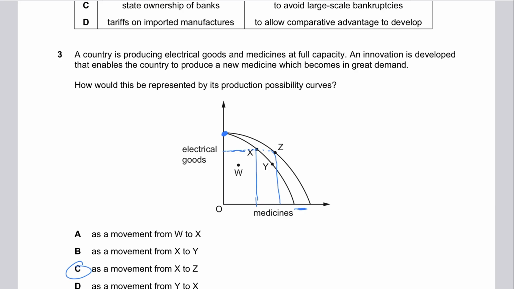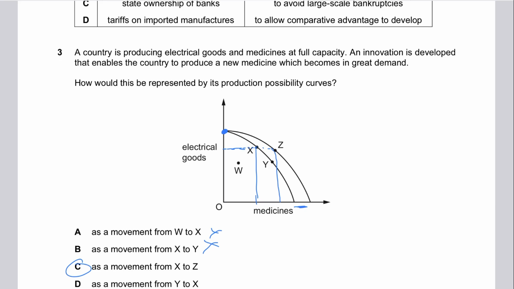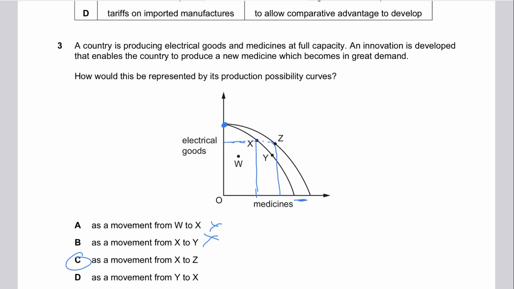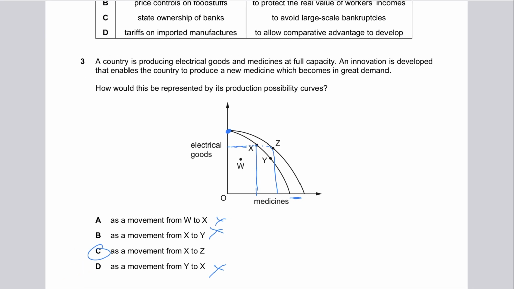The other options are wrong. A and B are wrong as well, because in A you have a movement W to X and a movement X to Y. This is certainly not correct, because this is not representing a jump in productive capacity at all. Same goes for option D. This is not a rise in productive capacity. These are just representing movements either inside the curve, to the curve, or movements along the curve.